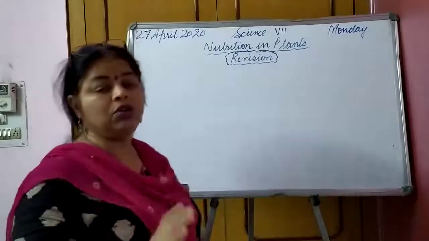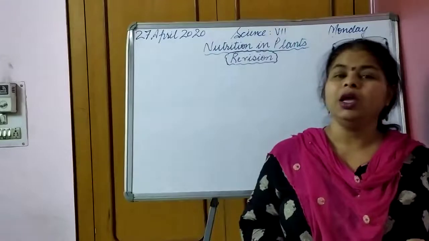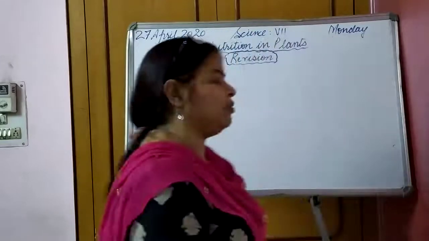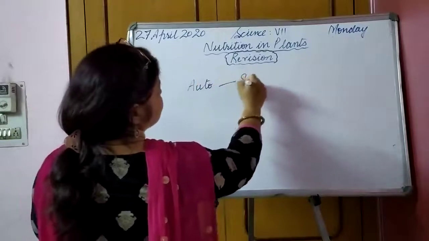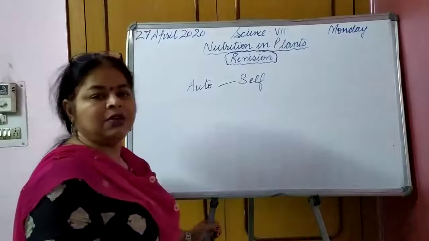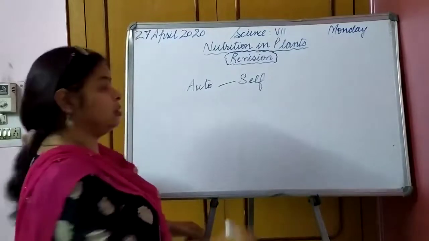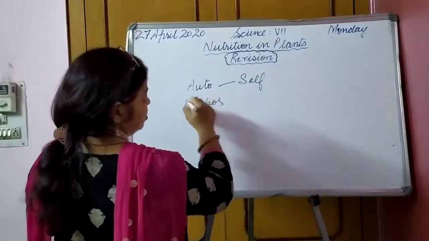The word autotrophic is derived from a Greek word, in which auto means self, on its own. The other word is trophic, derived from the word trophos.